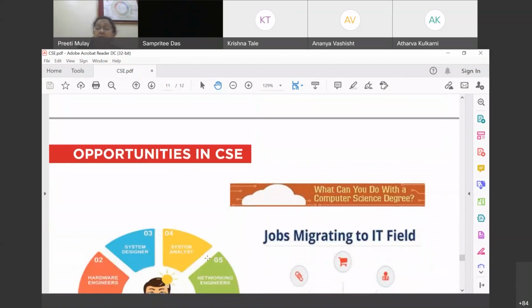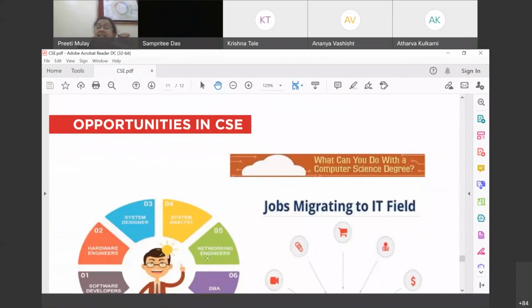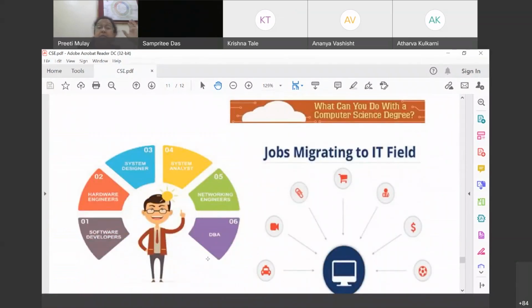Okay, so now you'll ask me what the opportunities in the CS department are. Humongous opportunities. For example, you may work as a software developer, hardware or system engineer, system designer, network engineer, and whatnot. Okay, the sky's the limit because technology or IT is everywhere, my dear friends. You name the domain, and we are there. Our presence is there. Healthcare, we are dominating, right?